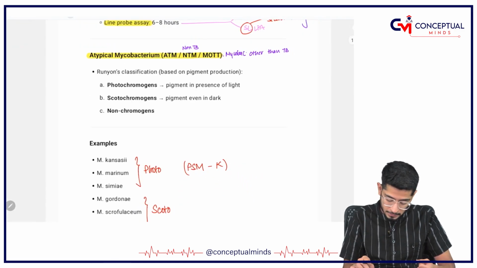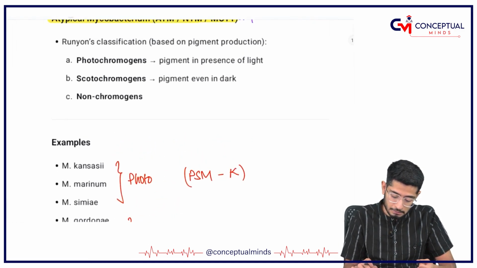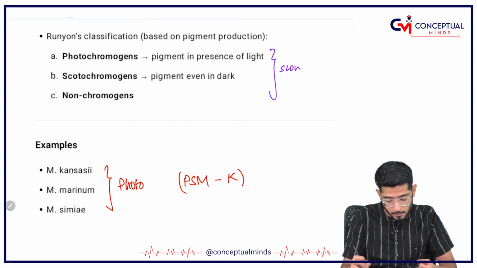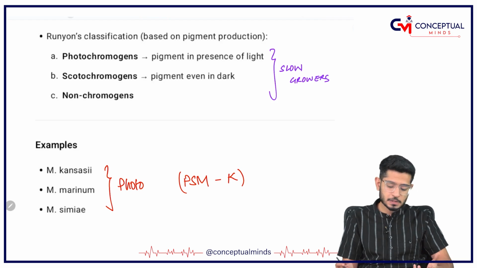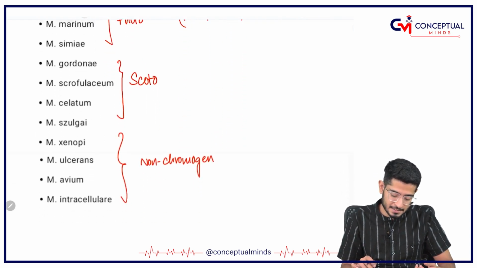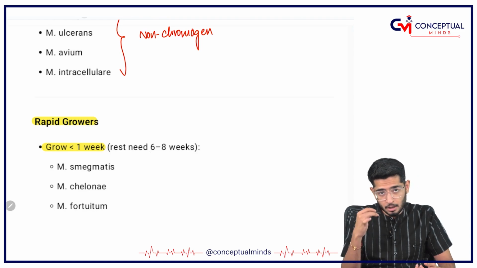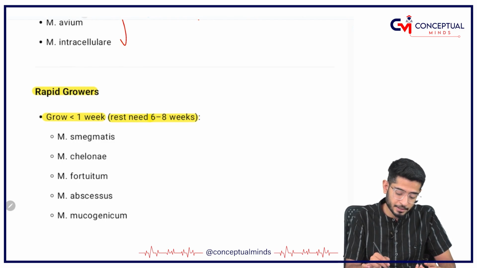First of all, you should know that there are slow growers and rapid growers. Some mycobacteria are slow growers, just like Mycobacterium tuberculosis is also a slow growing bacterium. Rapid growers grow in less than 1 week, whereas the rest need 6 to 8 weeks.